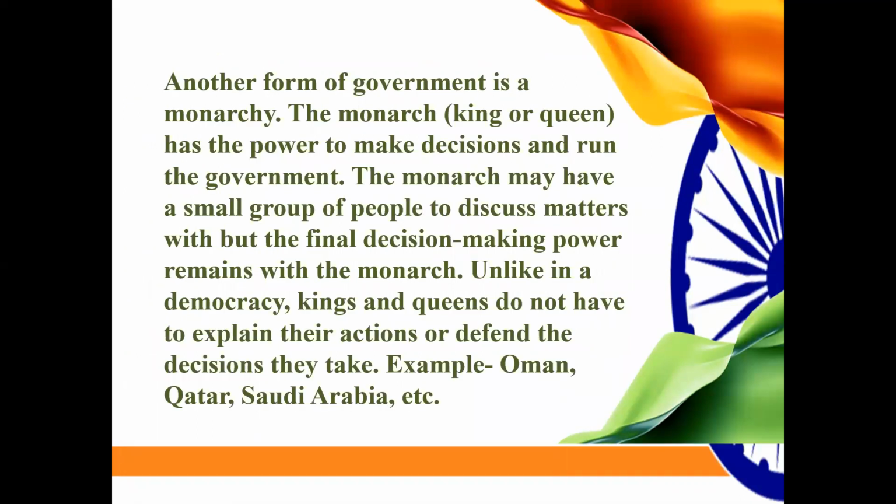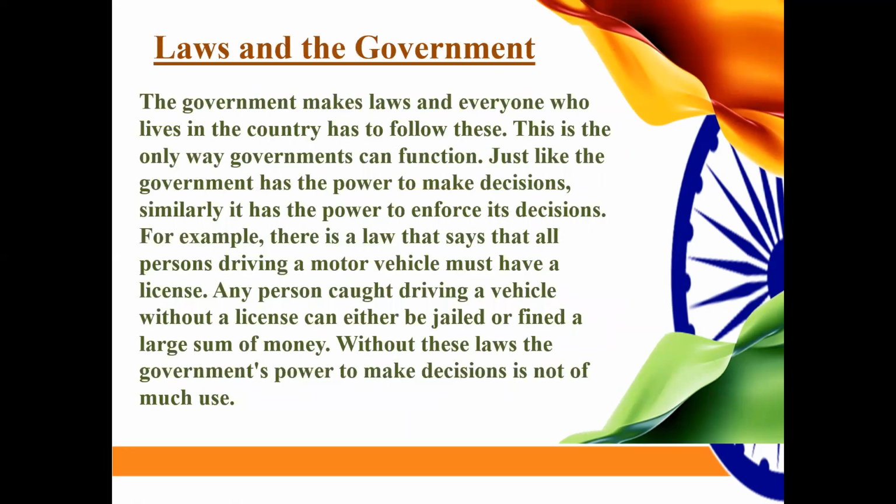Another form of government is monarchy. The monarch has the power to make decisions and run the government. The monarch may have a small group of people to discuss matters, but the final decision lies in the hand of the monarch. Unlike in democracy, the kings and the queens do not have to explain their actions or defend them to the people. For example, in Oman, Qatar, and Saudi Arabia.